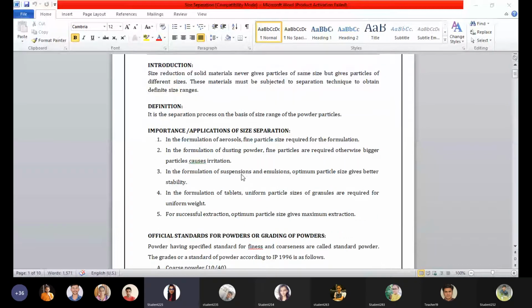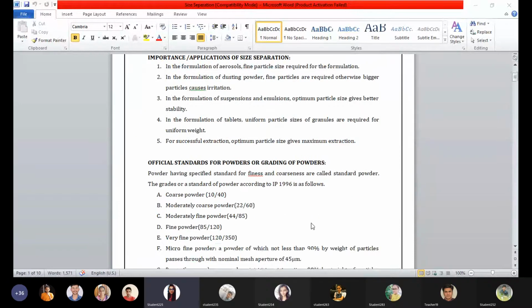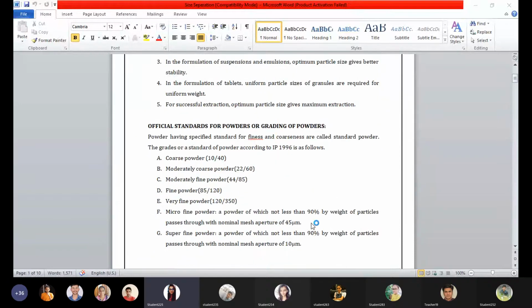There are various aperture sizes and sieve numbers through which the particles are drained out, and particles of uniform size we are going to obtain.